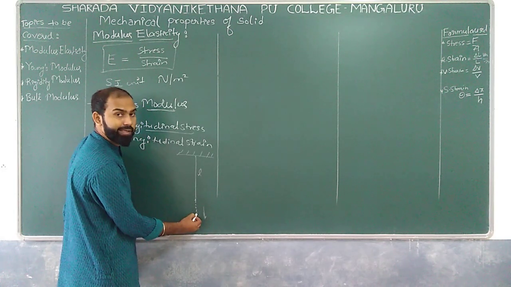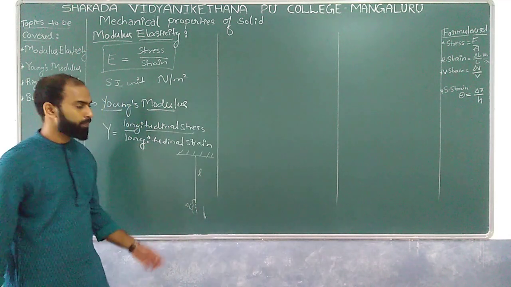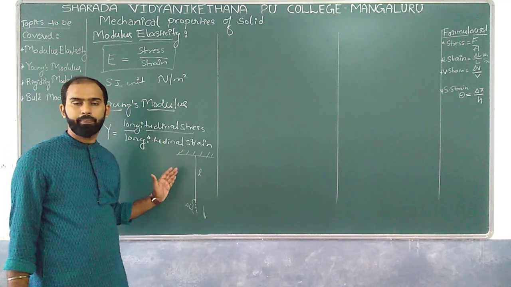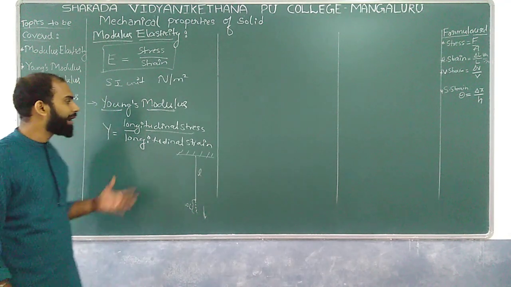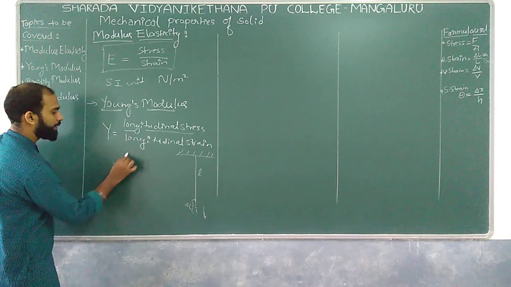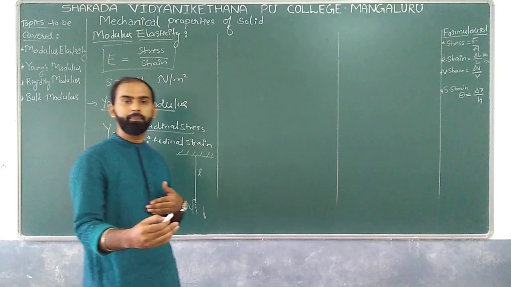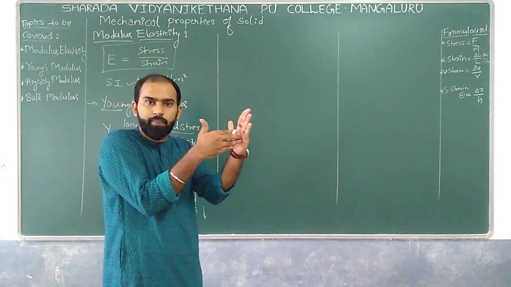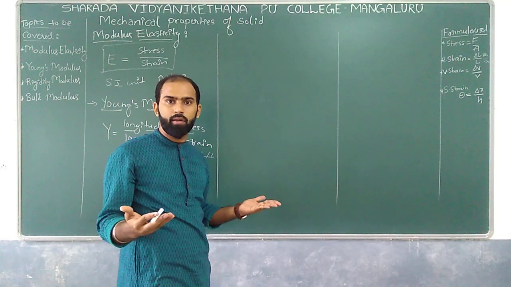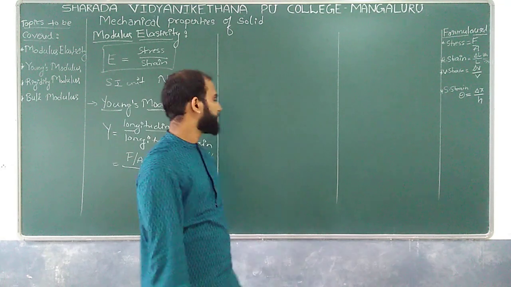There is a slight increase in length, which we can call delta L. So in this scenario the stress is F by A, which is the restoring force per unit area, when the force is applied normal to the surface. That is the definition of longitudinal stress or normal stress, correct?